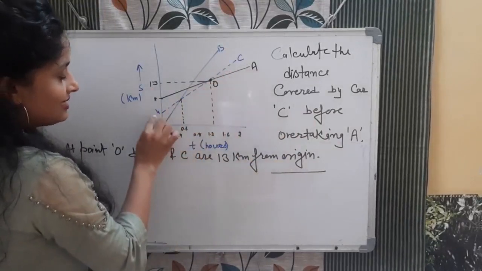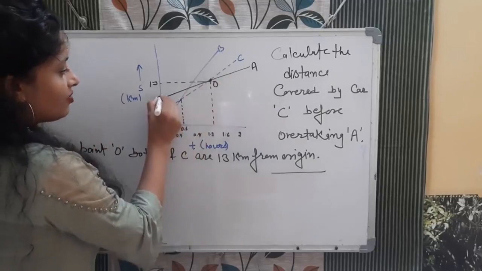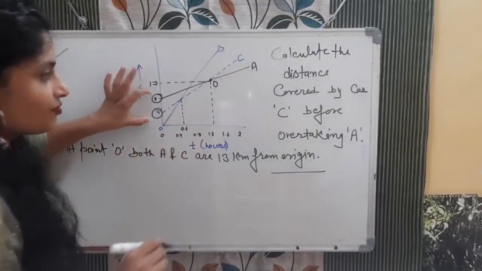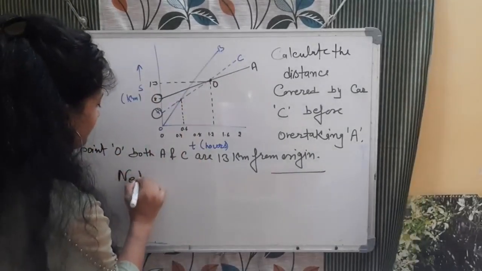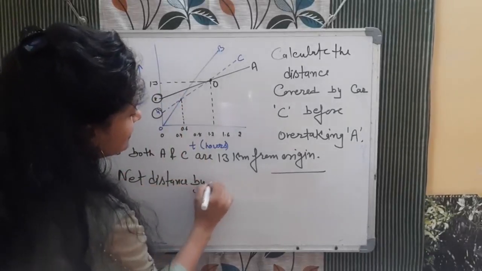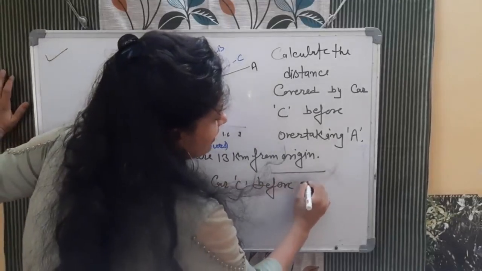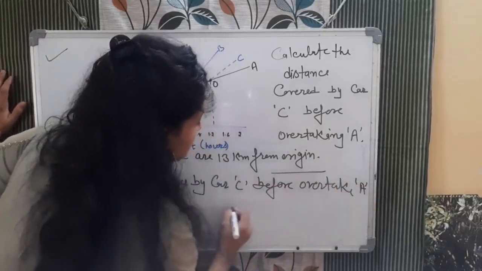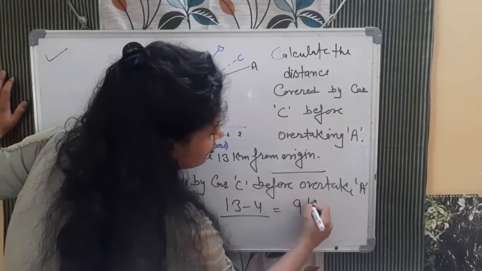Now C started from 4 kilometer and A started from 8 kilometers. So overall journey में difference कितना था? 8 minus 4 kilometer there. So the net distance covered by car C before overtaking A is 13 minus 4. What will it be? 9 kilometer.